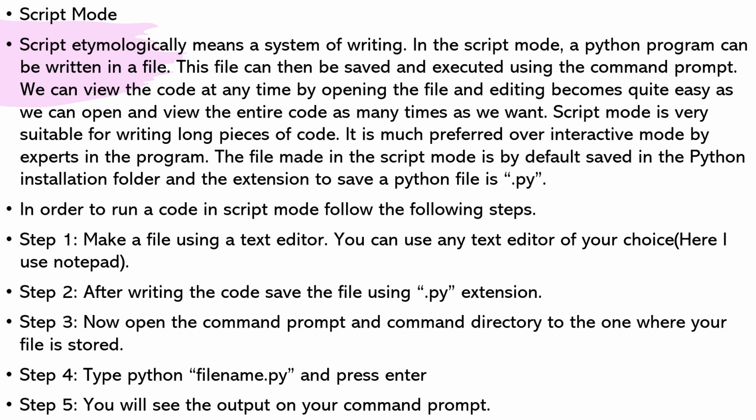After writing the code, save the file using .py extension. Step 3. Now open the command prompt and change directory to the one where your file is stored. Step 4. Type python filename.py and press enter. Step 5. You will see the output on your command prompt.